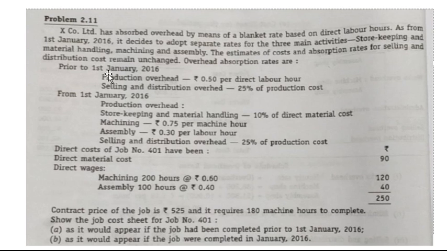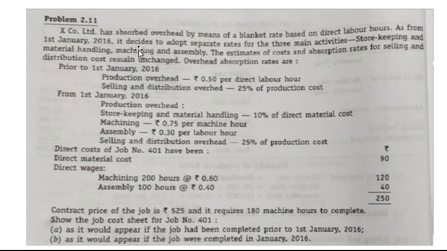As from 1st January 2016, it decides to adopt separate rates for three main activities: storekeeping and material handling, machining, and assembly. So the job rate for this is assigned differently. That is what is stated here.